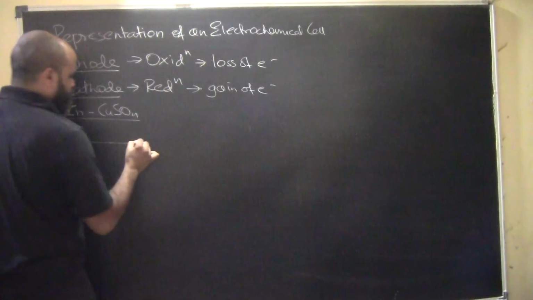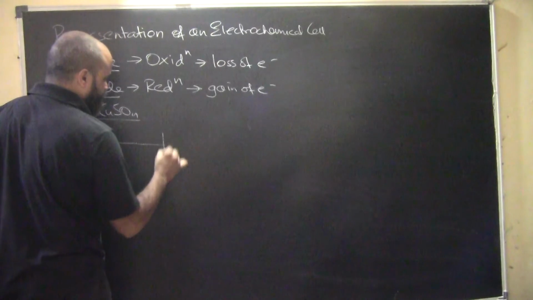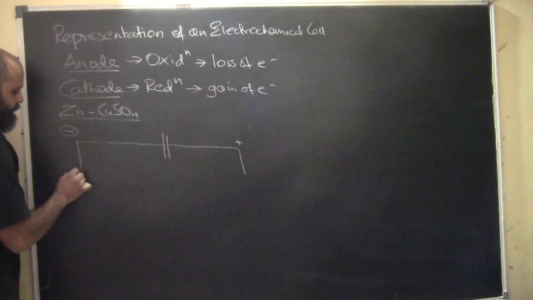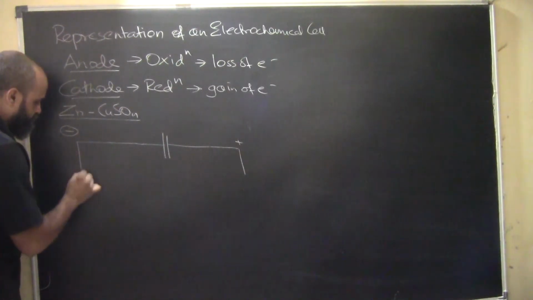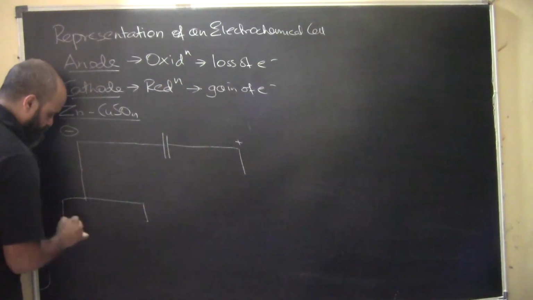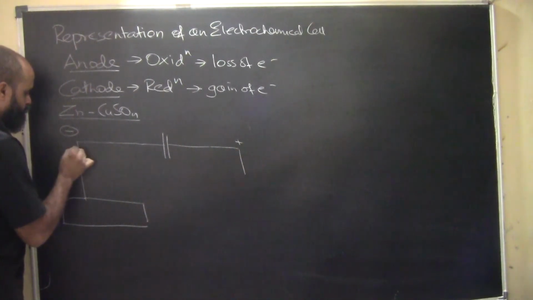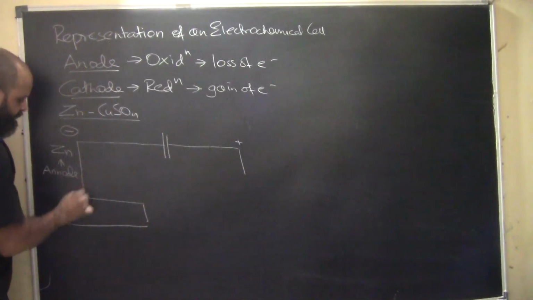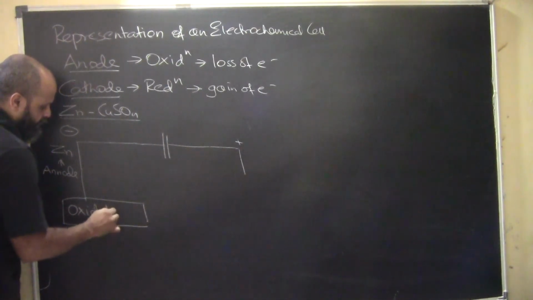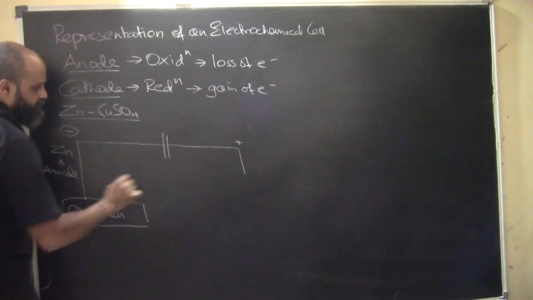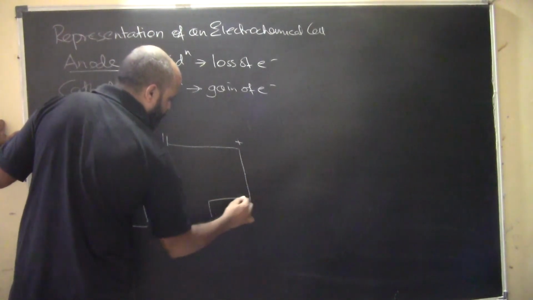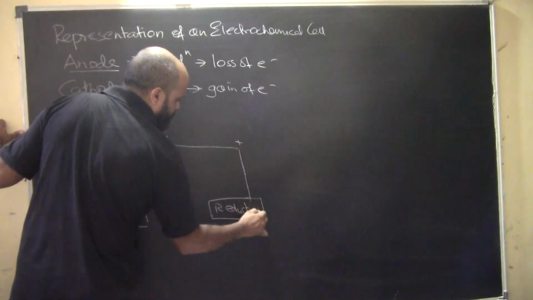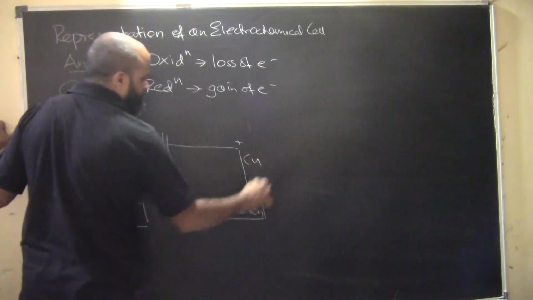Anode means the negative potential generally. Okay, and then we have a double line, and then we have the cathode. On the right hand side we know that this is basically where the oxidation occurs. This is the site of the anode. So what is the anode here? Zn. Zinc is the anode here, and oxidation occurs here. What happens at this site? Here we have the reduction happening. So reduction happens here, and this is the cathode, which is the copper.